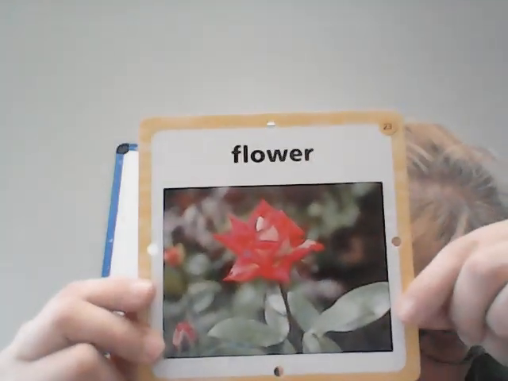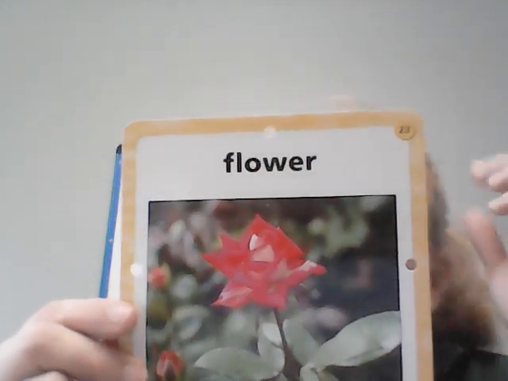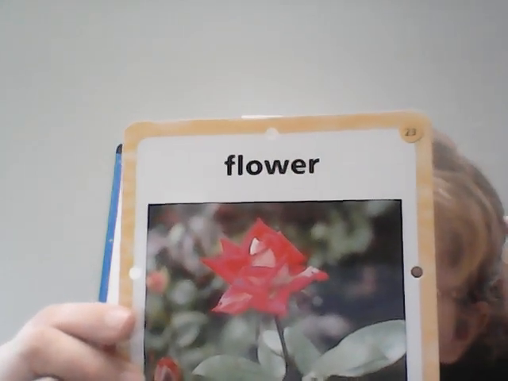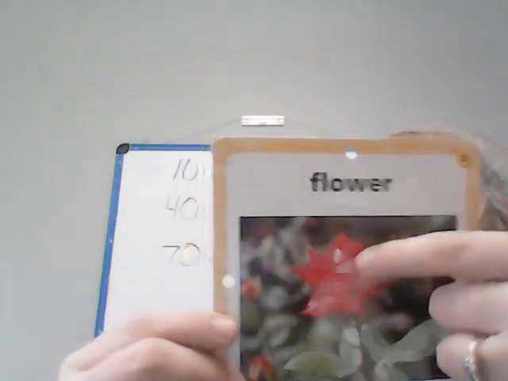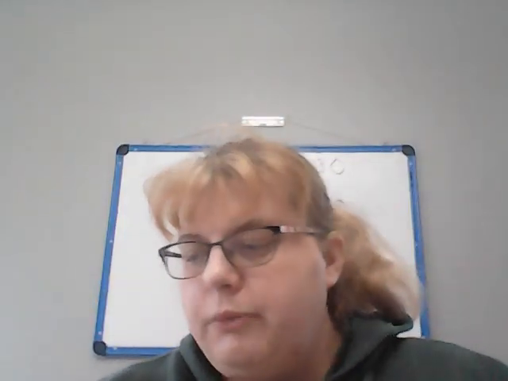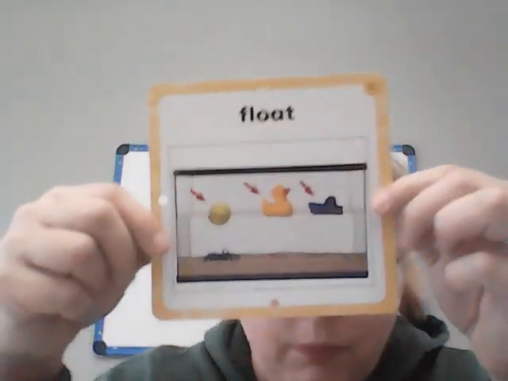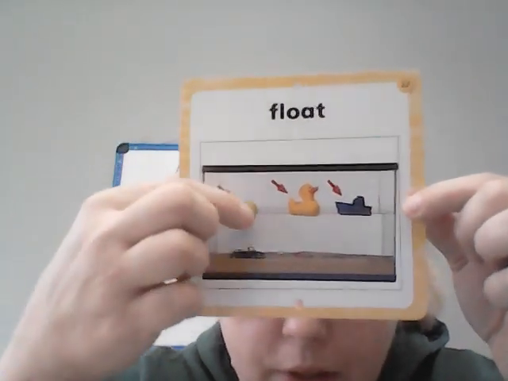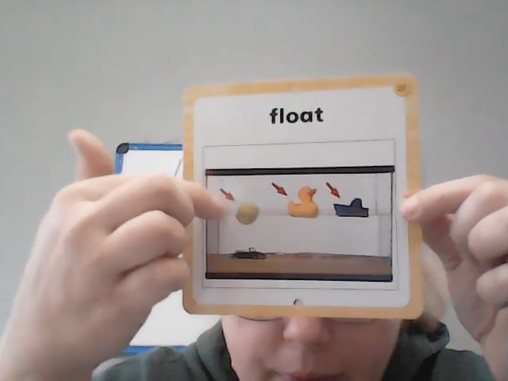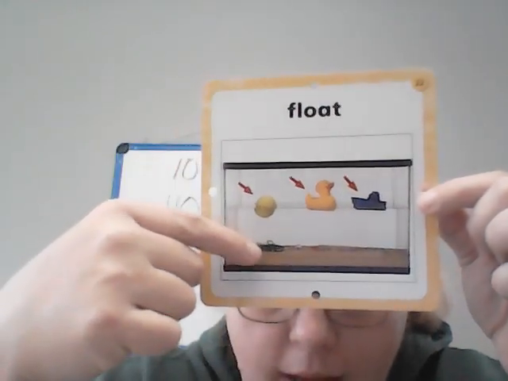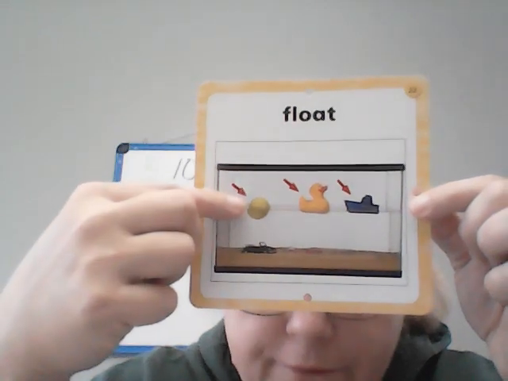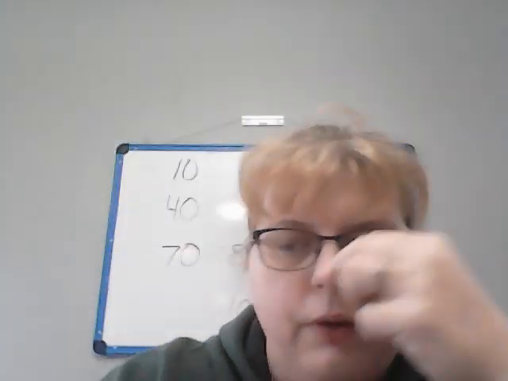Flower. Flower starts with F. The plant part that makes the seeds that can become new plants. This part is the flower. Inside that flower, there will be seeds, and then you can make other plants from it. Float. When we're talking about water, we talk about things that can float on the top. These things are floating. This sank. Things that float stay above the water or at the top of the water.